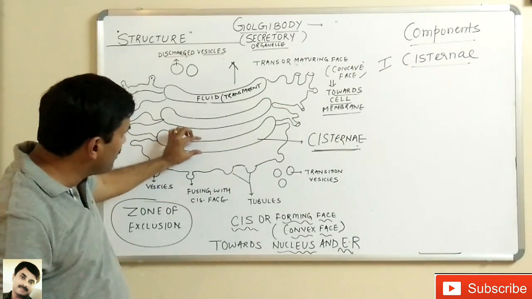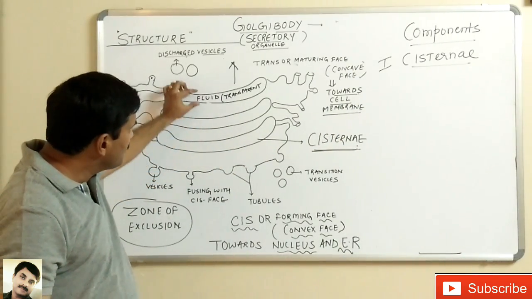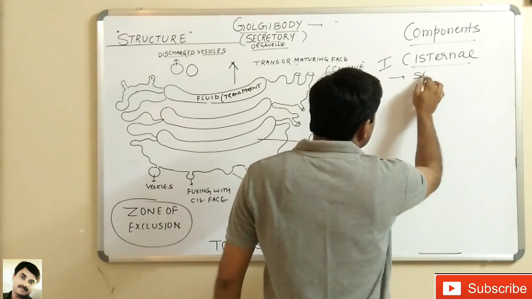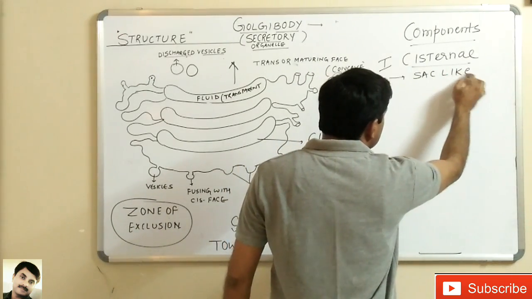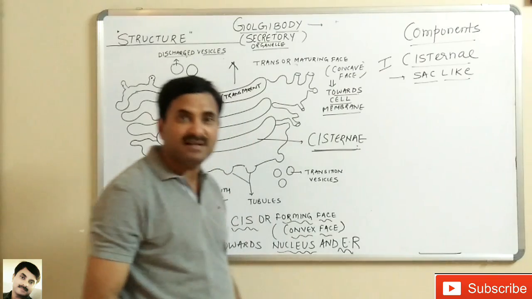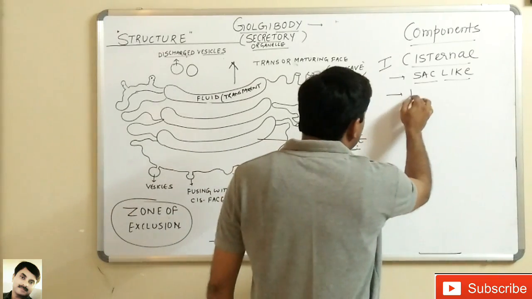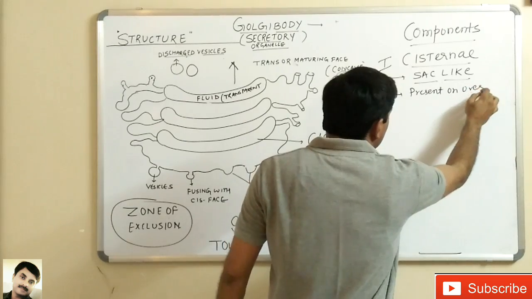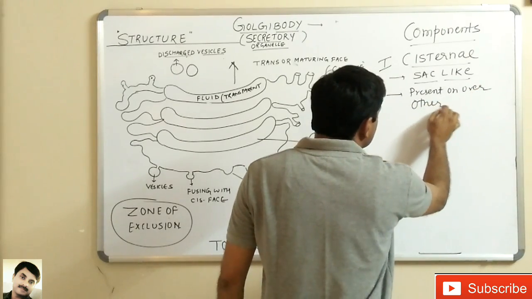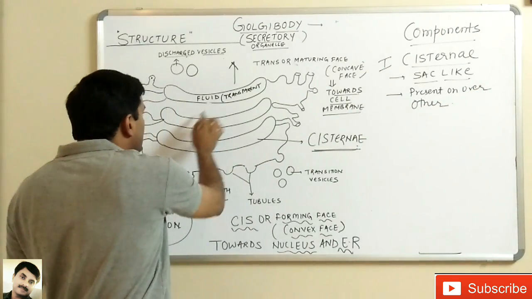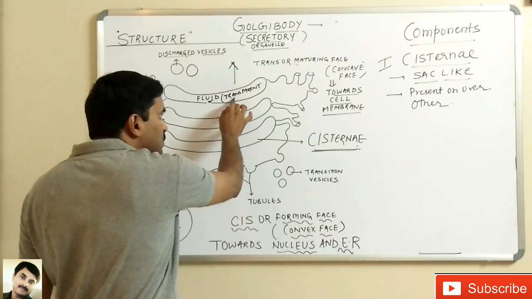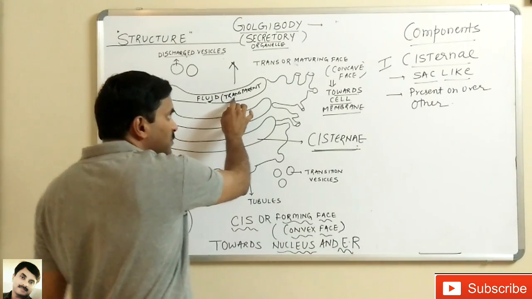You can see in the diagram I have made the cisternae. These cisternae are sac-like and they are present one over the other, and they are filled with a transparent fluid.